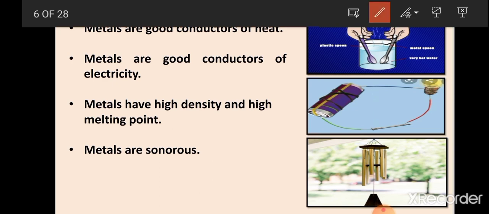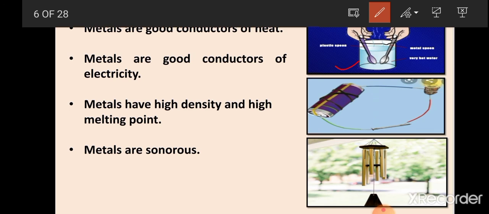That activity is very simple, and you have all done this activity, I know. Suppose we have taken one container. In that container, or in that tumbler, we have to fill hot water, and we have to take two spoons. One spoon will be a plastic spoon and another spoon will be a metallic spoon. And now you have to dip both the spoons in water, and you have to leave them for some time.